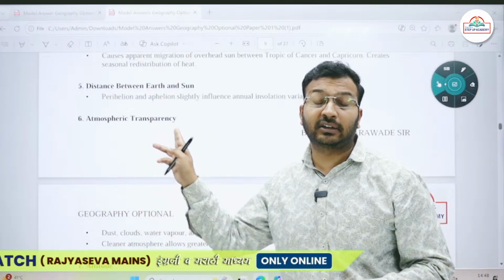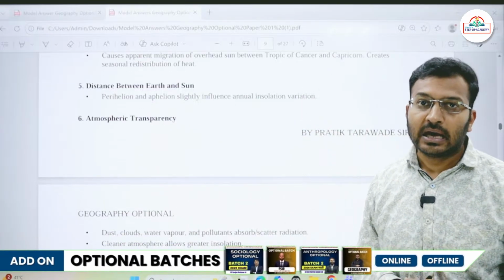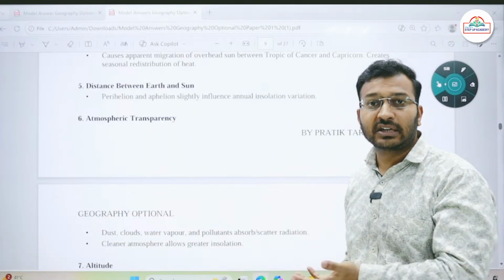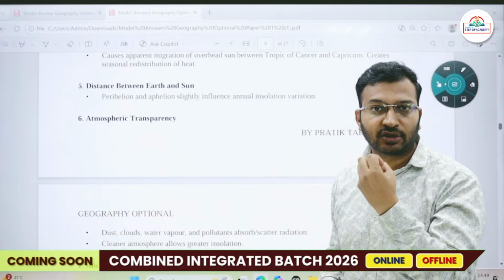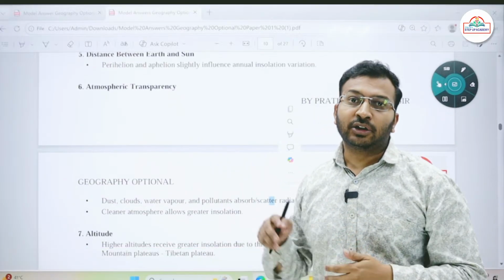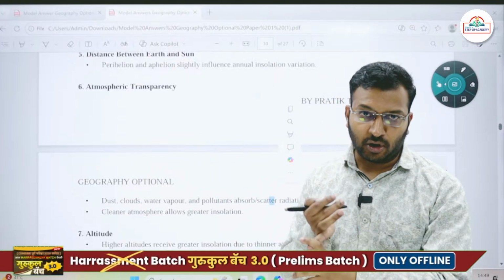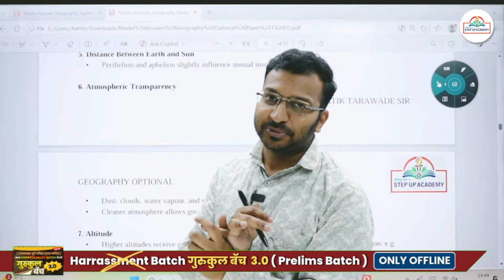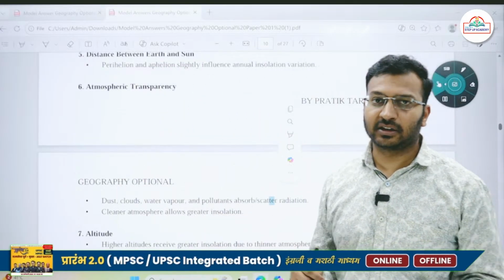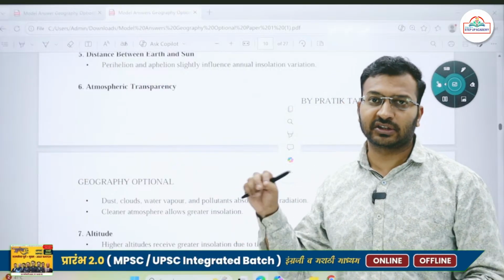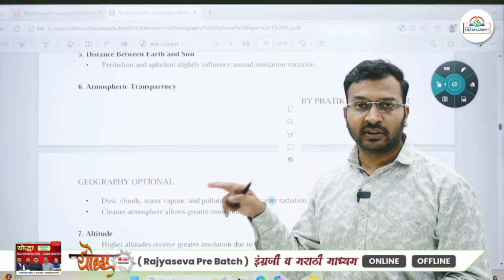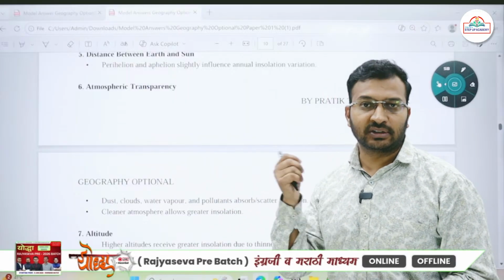Then atmospheric transparency, this is also very important. Now the summer season is going on, there are no clouds in the sky, as a result of which insolation is high and the intensity of the heat is very high. During the winter season we find smog, mostly in India. Then there are dust particles or hazy conditions, as a result of which insolation is less. Soon the monsoon season will be starting, so there will be enough cloud cover in the sky, and the insolation will again decrease.